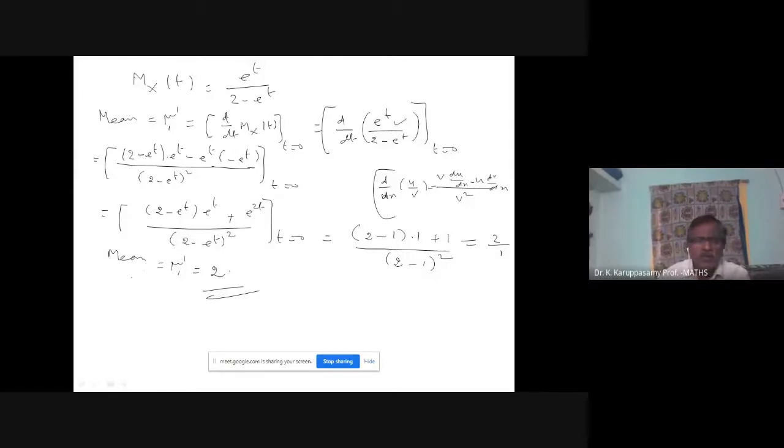Mu2 dash equal to... differentiate. To find the variance, I need mu2 dash. Differentiate 2 times the moment generating function.